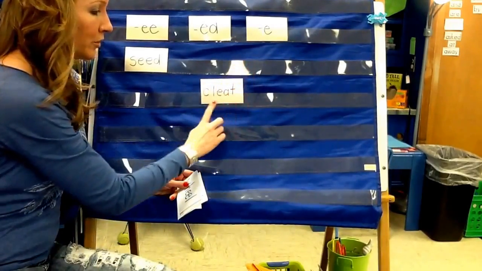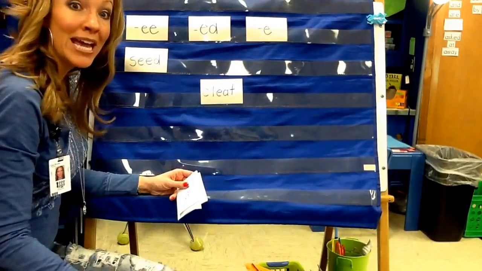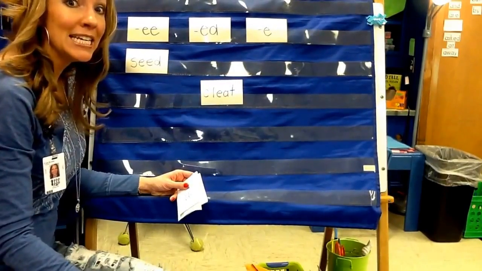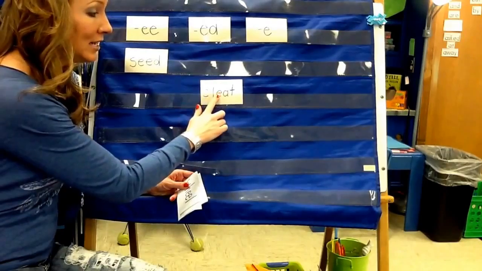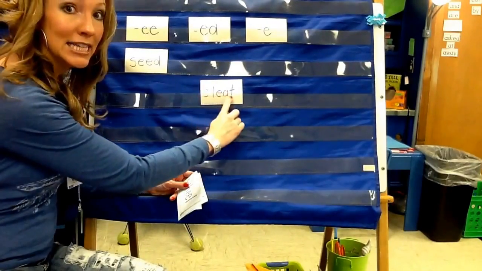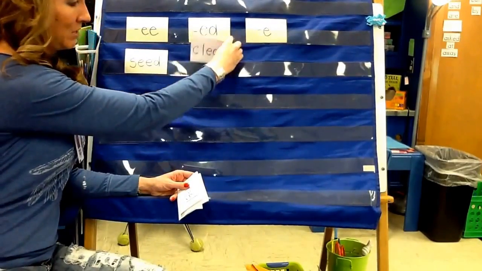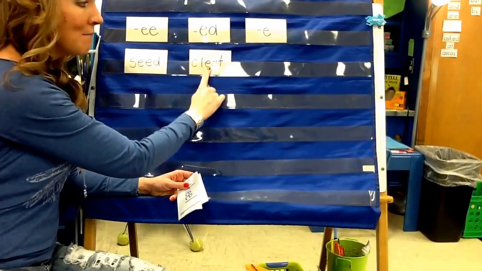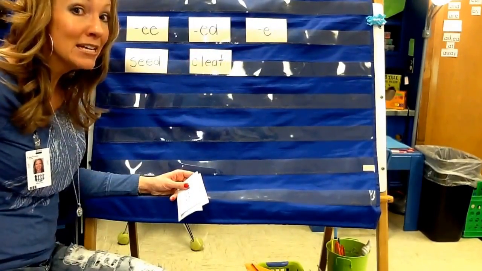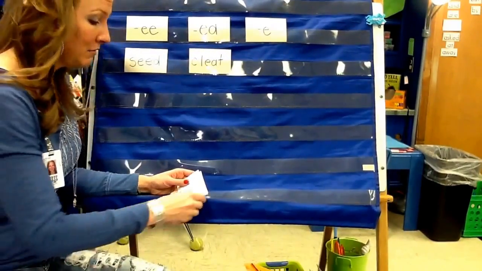Here's another word, and it has EA in it. And when I come to EA, I'm going to read it as E. Cleat. And I'm going to go ahead and sort that under EA because I see that EA is making the E sound.